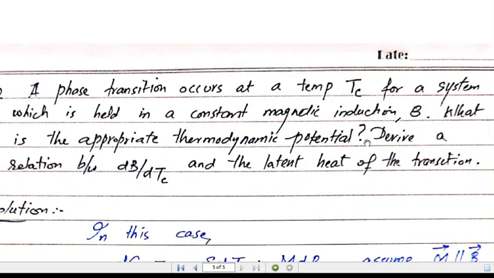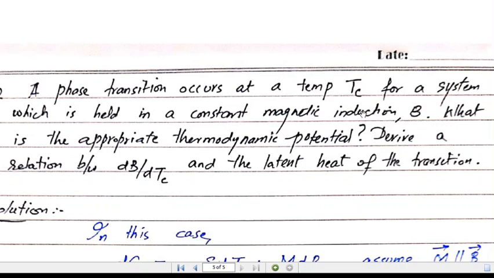This transition can be between any two magnetic phases, for example, a transition from a ferromagnetic to a paramagnetic system, or from an antiferromagnetic to a paramagnetic system as well. What we can use here is that at the transition temperature, both phases can coexist, that is, they are on the phase boundary line.